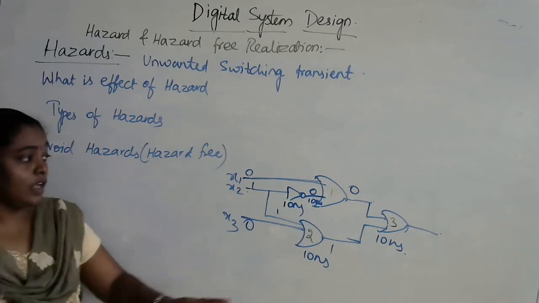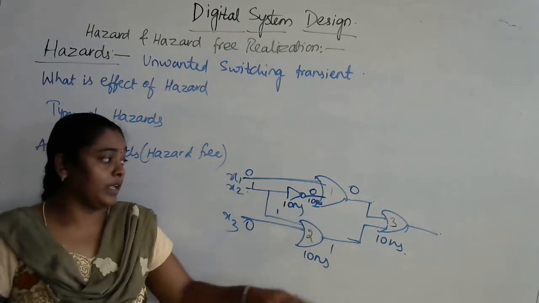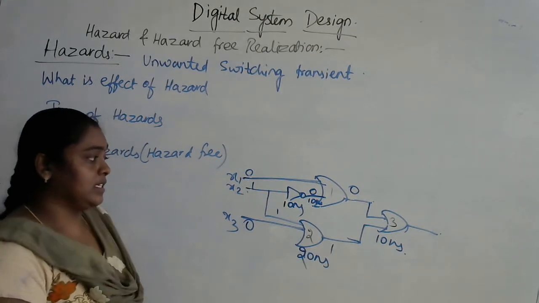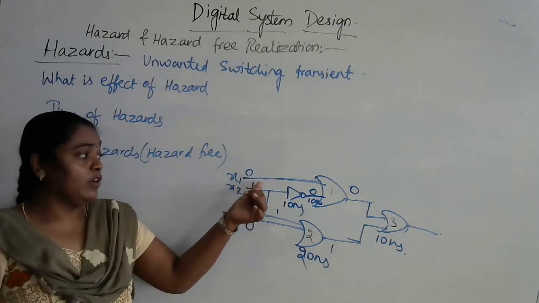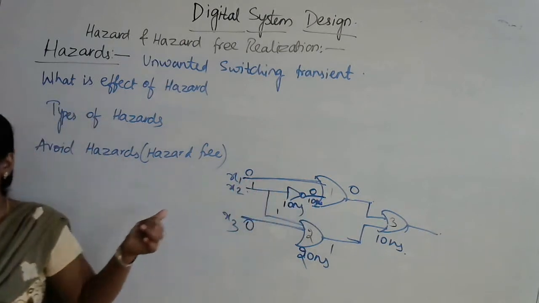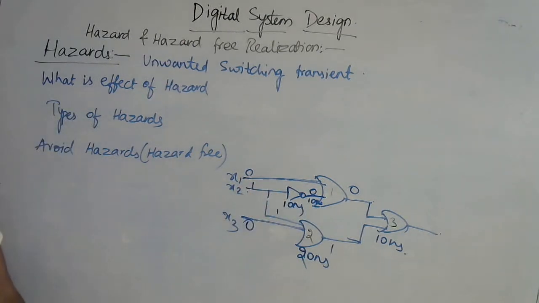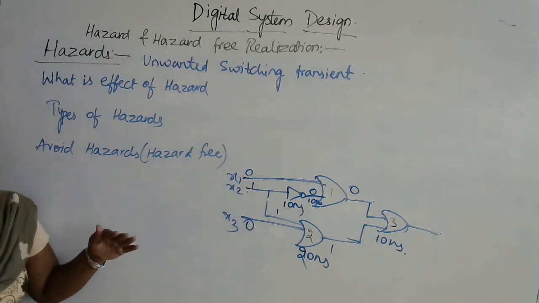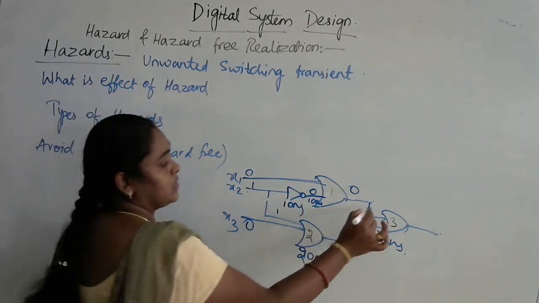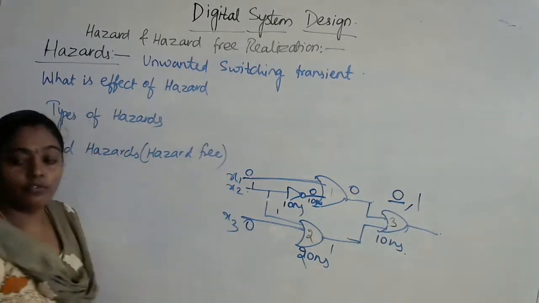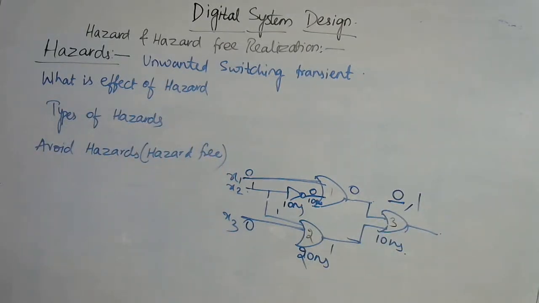So because of these different propagation delays, one part of the gate is not having any gate, but the other part is having some logic gate. Because of different propagation delays, the output is going to be changed. Instead of actually having 0, it will be going to 1. So this is nothing but called a hazard.